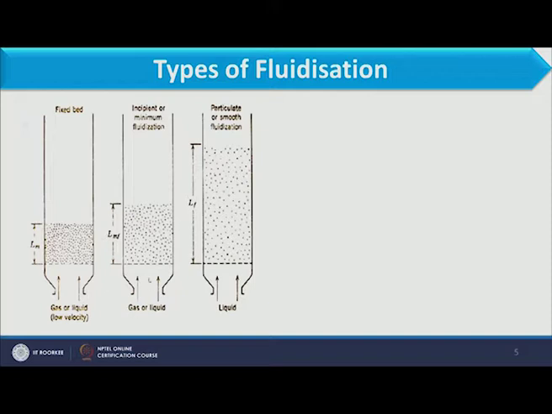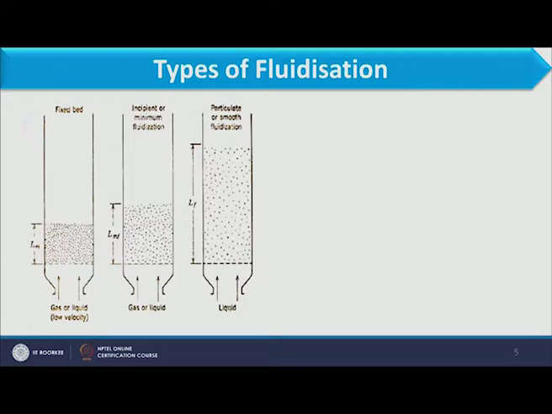Now, on further increase in gas velocity, when the drag force is equal to the apparent weight of the bed, it will start expanding, and when it reaches the minimum fluidization condition, it is carried by the fluid, in other words supported by the fluid. If that condition is achieved, we call the height of the bed at minimum fluidization condition Lmf.